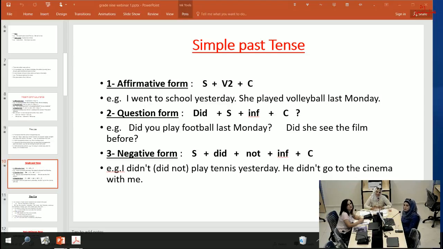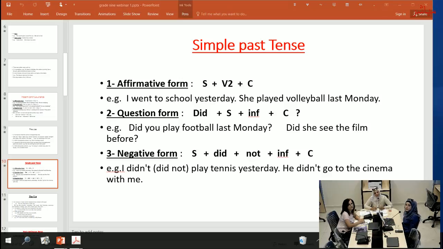Number two, question form. Did plus subject plus infinitive plus complement. For example, did you play football last Monday? This is a question form. Did she see the film before? This is also a question form. We use here did. Did is the helping verb in the simple past, and the verb is in the infinitive.